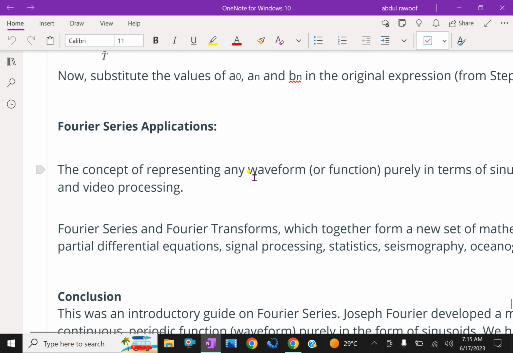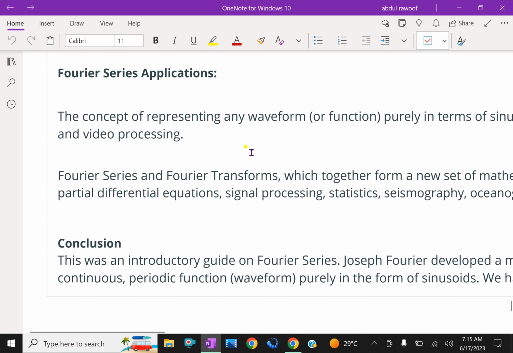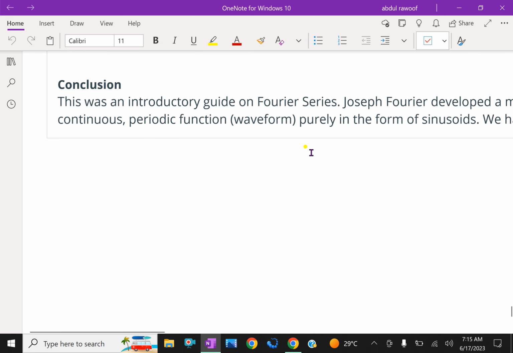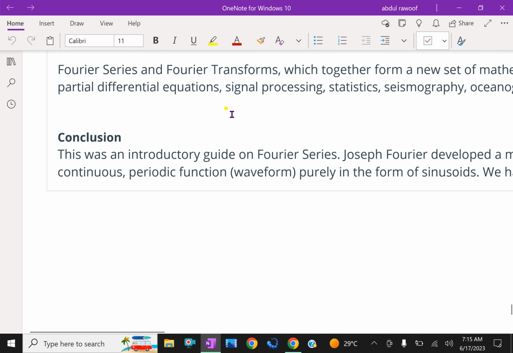Now some applications. The concept of representing any waveform or function purely in terms of sinusoidal waves, the Fourier series and Fourier transform, together form a new set of mathematical solutions used in partial differential equations, signal processing, statistics, seismography, oceanography, etc.